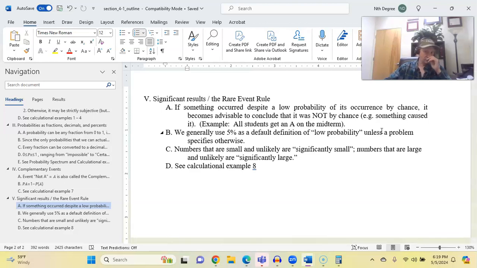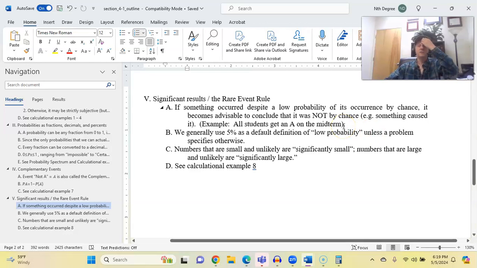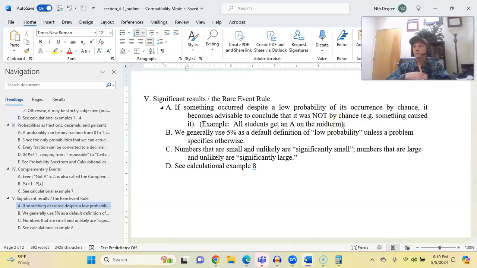Let's go ahead and think this through one more time in the abstract. Let's say that there's something that is unlikely to happen by chance, but it does happen. So basically what we're saying here is we can conclude that most likely it didn't happen by chance, but that there was something external that caused it to happen.